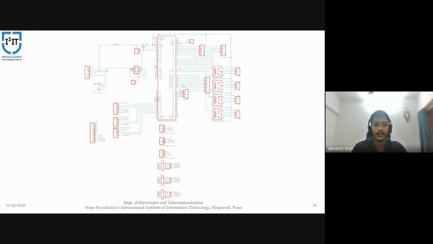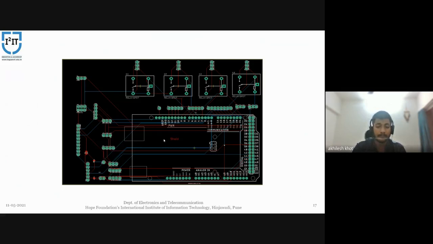So this is the circuit diagram for our self-balancing project. We have used an Atmega 2560P microcontroller, and basically it's a shield. It has various sensors, various actuators, and motor drivers. As you can see, it has the MPU 6050 and the motor drivers which are required for our project. In case in future we need to add something like an ultrasonic sensor or a Bluetooth module, we can also add that module to this, so it will be easier for us to do that. And this is its PCB layout.